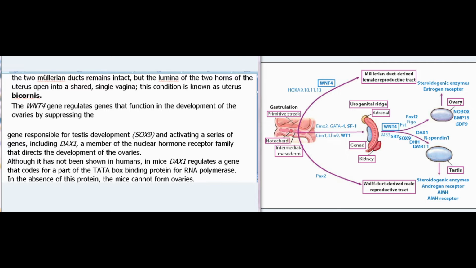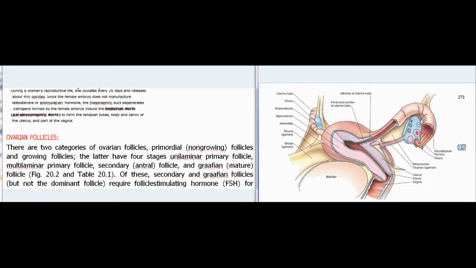The WNT4 gene regulates genes that function in the development of the ovaries by suppressing the gene responsible for testis development, SOX9, and activating a series of genes, including DAX1, a member of the nuclear hormone receptor family that directs the development of the ovaries. Although it has not been shown in humans, in mice DAX1 regulates a gene that codes for a part of the TATA box binding protein for RNA polymerase. In the absence of this protein, the mice cannot form ovaries.